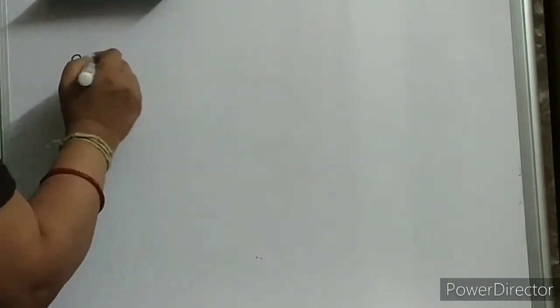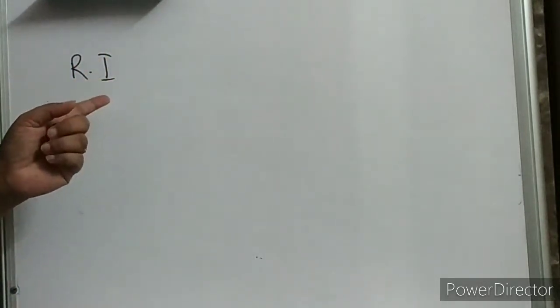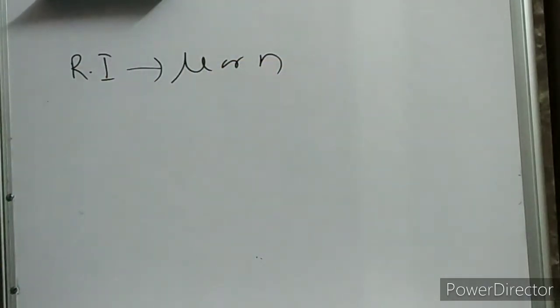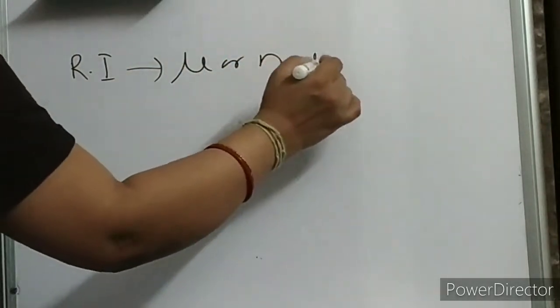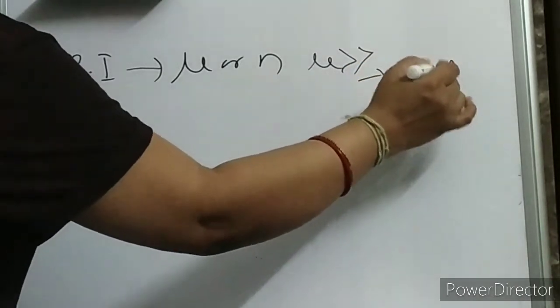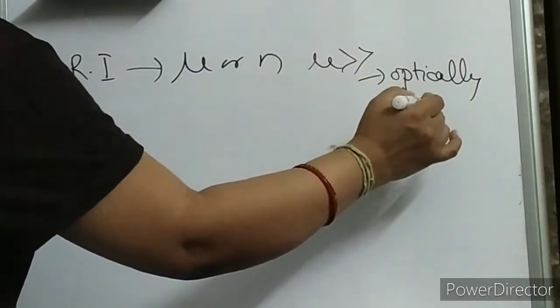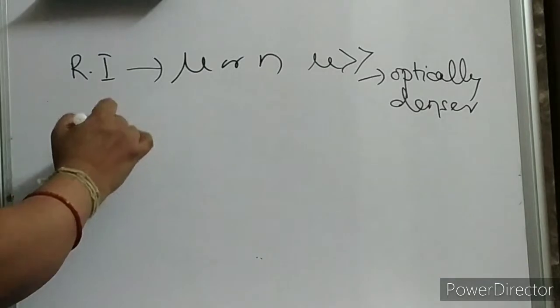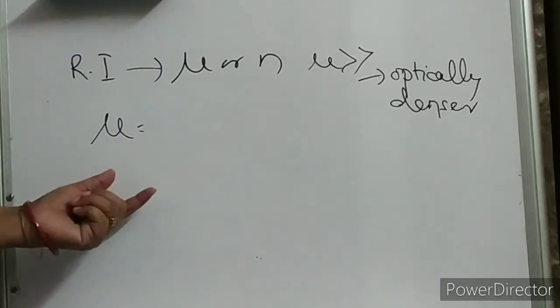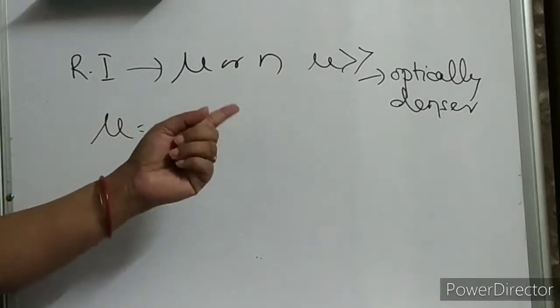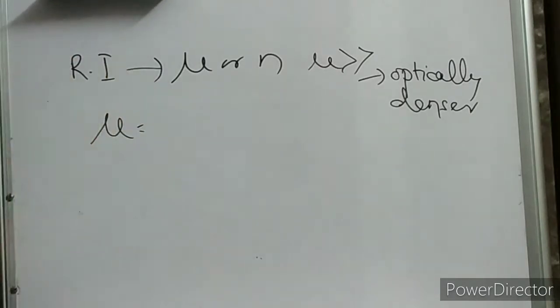Now, refractive index, I can write like this. The refractive index of a medium you can denote as mu or n. That means if mu is more, it is an optically dense medium. Clear, children? So this is how it is related to optical density: optically denser if mu is more. So what is this mu? Mu is nothing but the speed of light in vacuum or air to the speed of light in the medium.